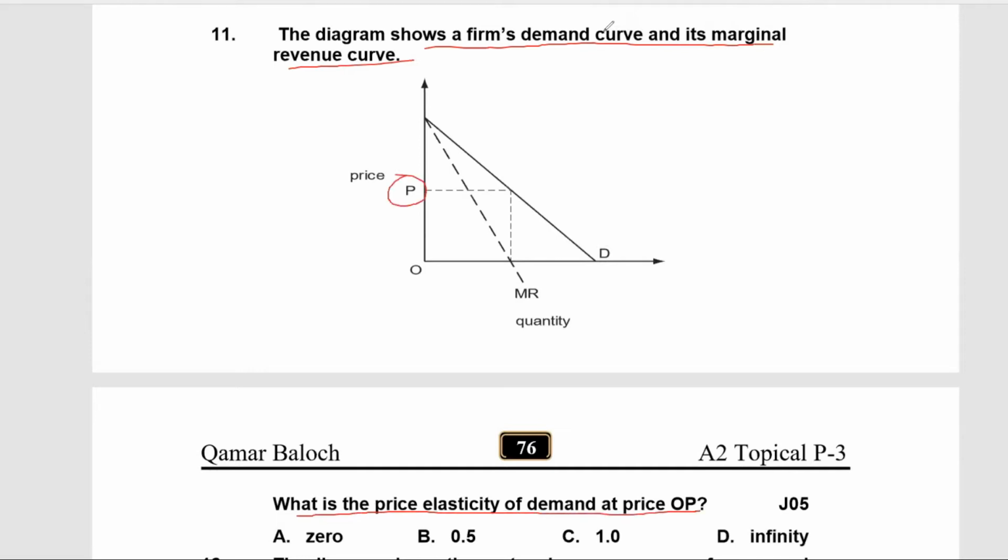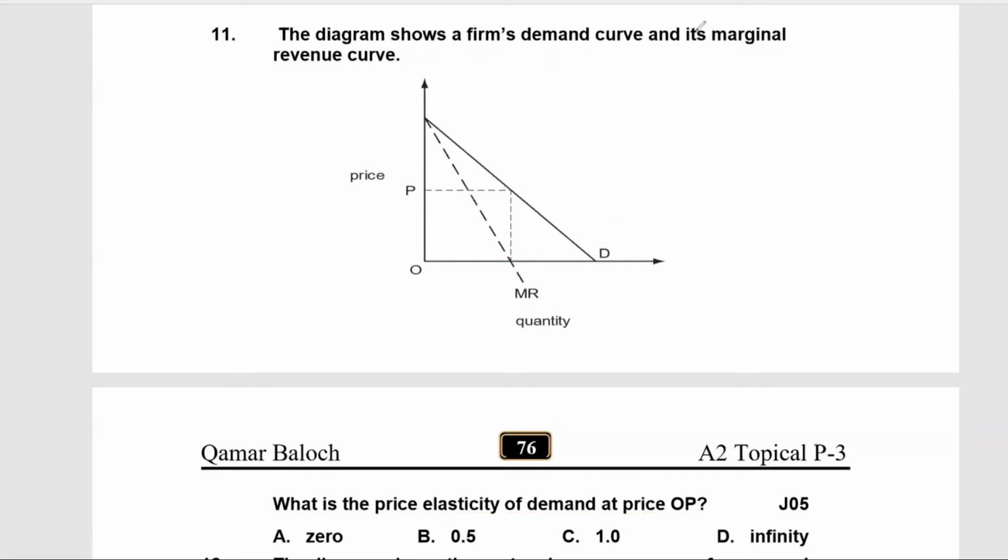If price is OP, then what will be the price elasticity of demand? We have already seen in the diagram that at price P, marginal revenue is 0, and when marginal revenue is 0, price elasticity of demand is equal to 1. Before this point, price elasticity of demand will be greater than 1, and after this point, price elasticity of demand will be lesser than 1. So C is the correct answer.